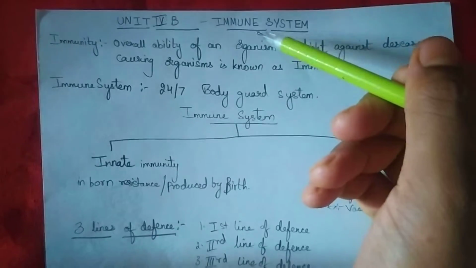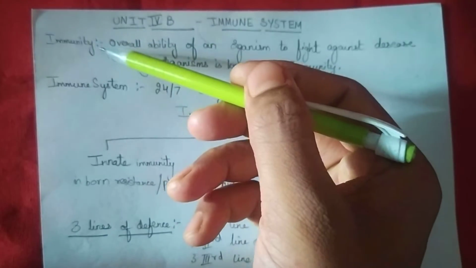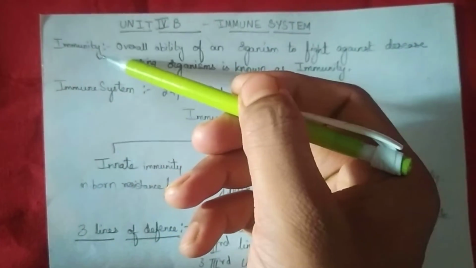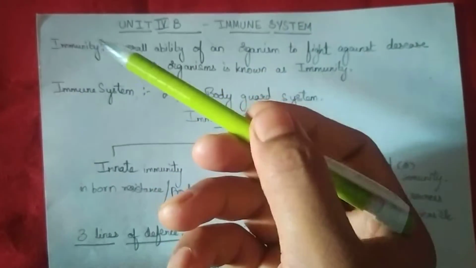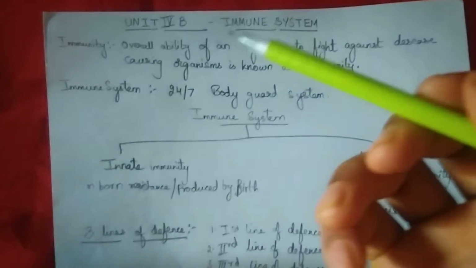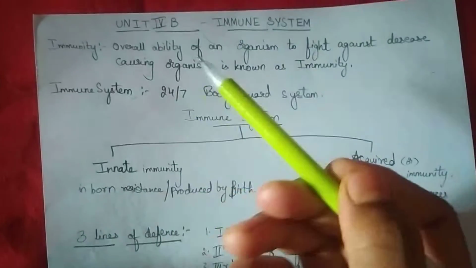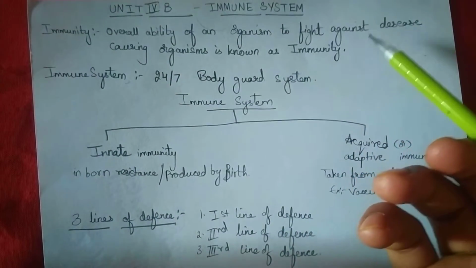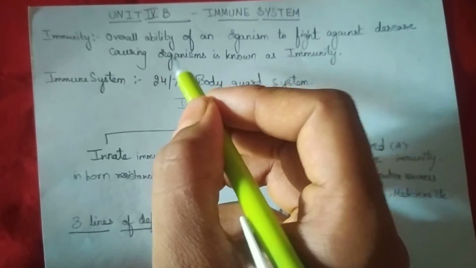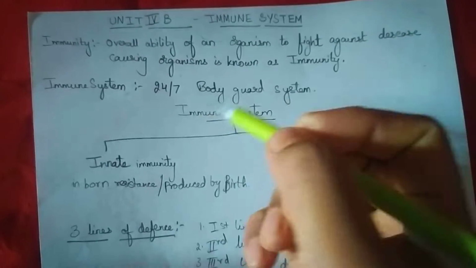Okay, immune system. When we talk about this immune system, we'll be getting to know two words: immune system and immunity. What is this immunity? Immunity is the overall ability of an organism to fight against disease causing organisms. Here, disease causing organisms might be anything like bacteria, fungus, etc.